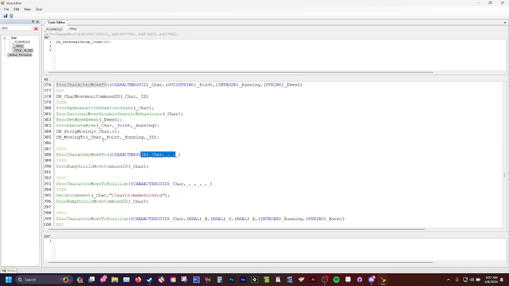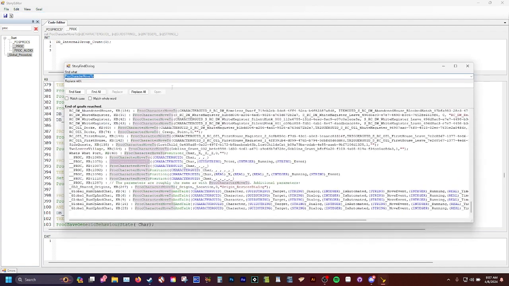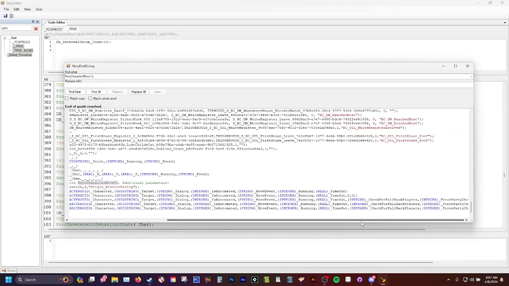It's best to edit, find, replace, and just search these procs up. The ones that will have these defined, what they are, like string, integer, real, those are your base procs. That's where it all starts. That's where it's built. So if you want to know how the procs are built, find those first.